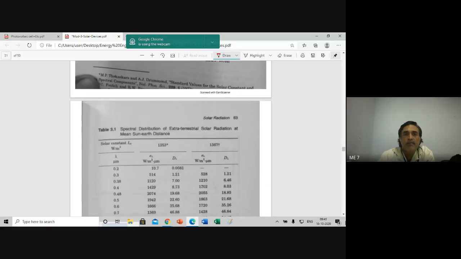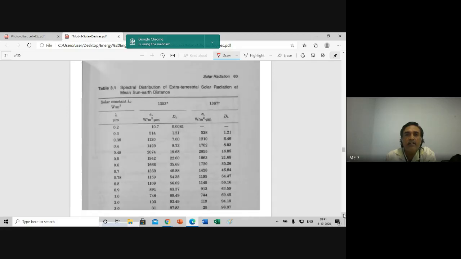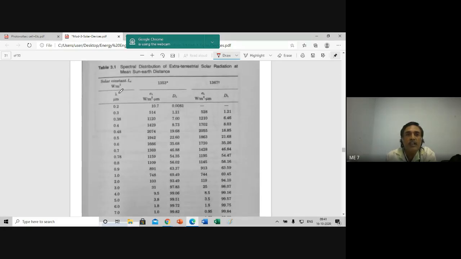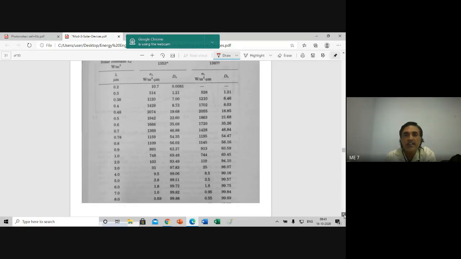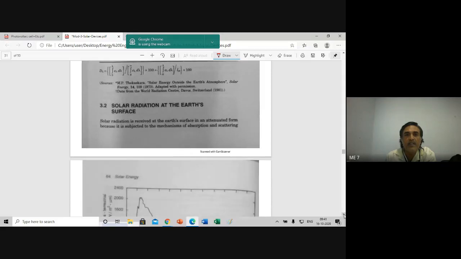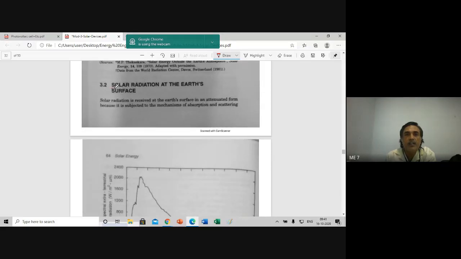This is the table, spectral distribution of extraterrestrial solar radiation at mean Earth distance. They have measured, they have calculated, they have given this table. You will not use it for any calculation. Just the data is given. That is not necessary. Next is solar radiation at the Earth's surface. This is what we want.